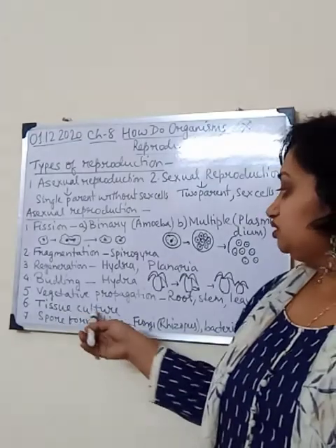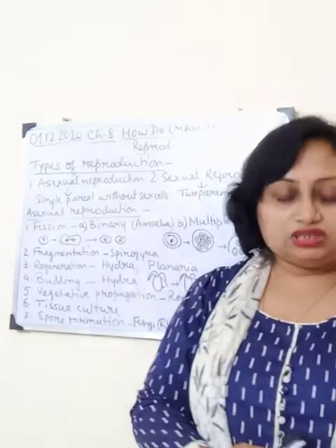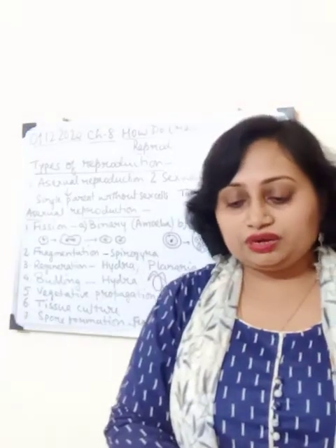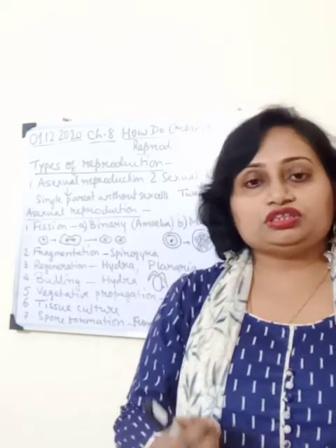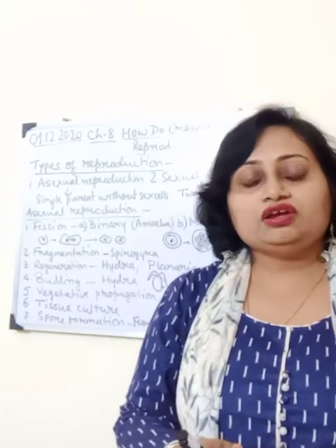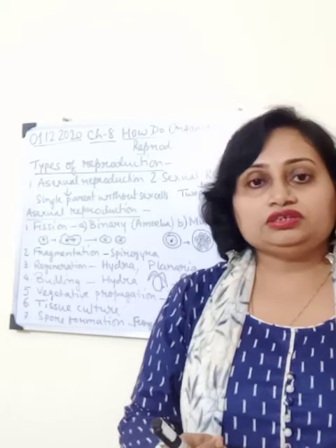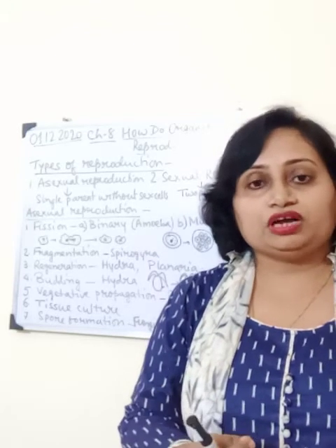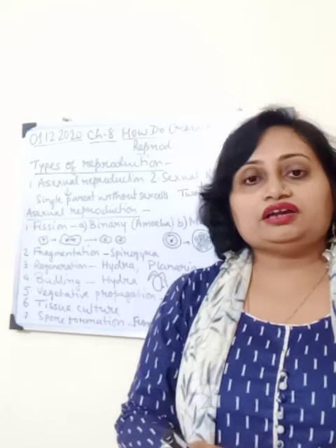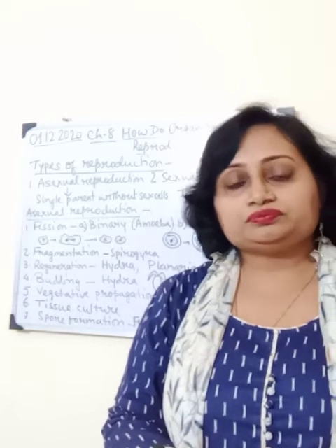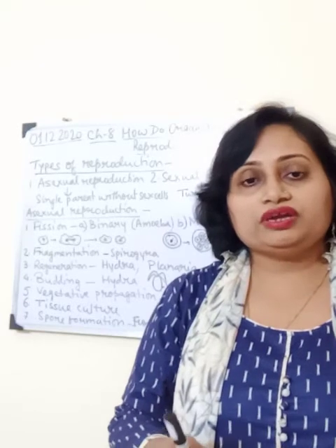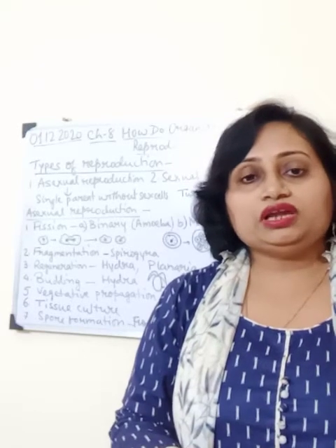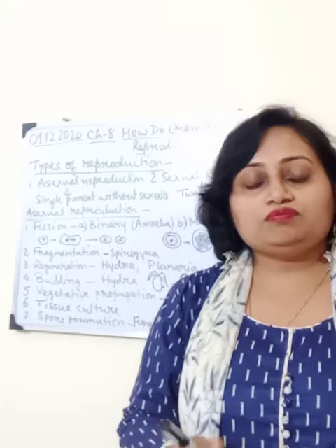Next one is tissue culture. In tissue culture, a small tissue or cell is separated from the growing tip of the plant. Then this cell is transferred to a medium where it can grow, that is divide and multiply, and then it can become a mass of cells.